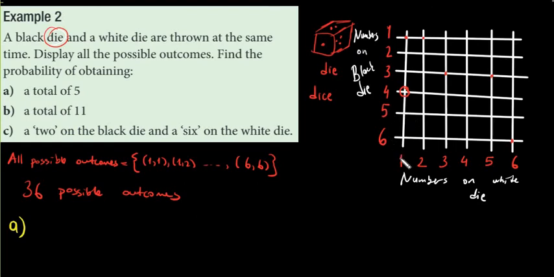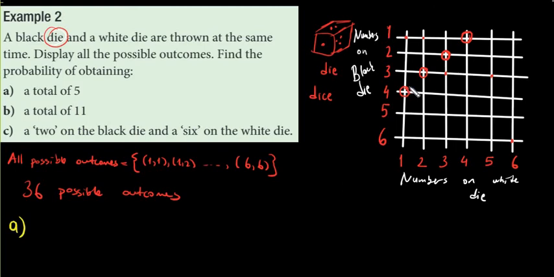5 plus 1 is 6. So we don't include this. 6 plus 1 is 7. We don't include this. And let's look at this. 1 and 2. The total is not 5. So the total will be 5 when we have 3 and 2, right? I'm going to circle that. The total will be 5 when we have 2 and 3. And what else? 1 and 4. Anything else? No. Except these, we don't have anything else.